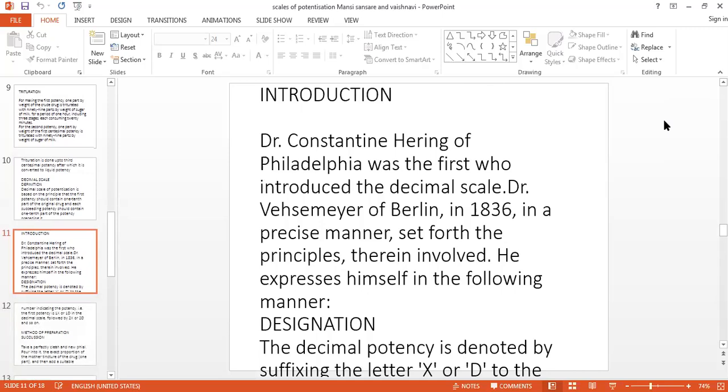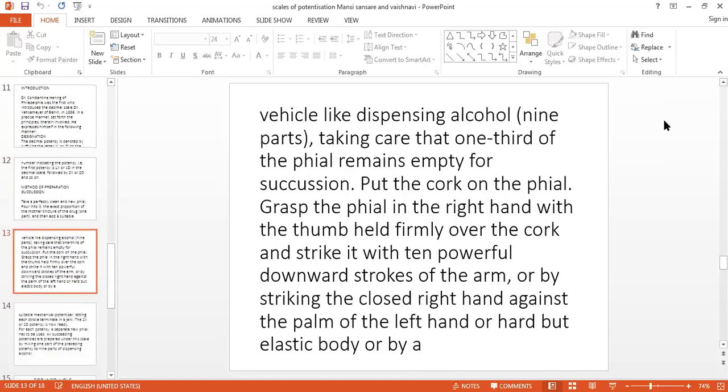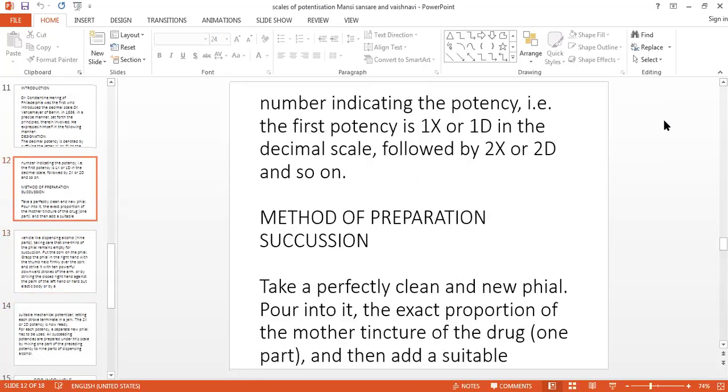This scale was introduced by Dr. Constantine Hering of Philadelphia, who introduced this scale first. It is designated by the capital letter X. Again, the ratio of this is 1:9.